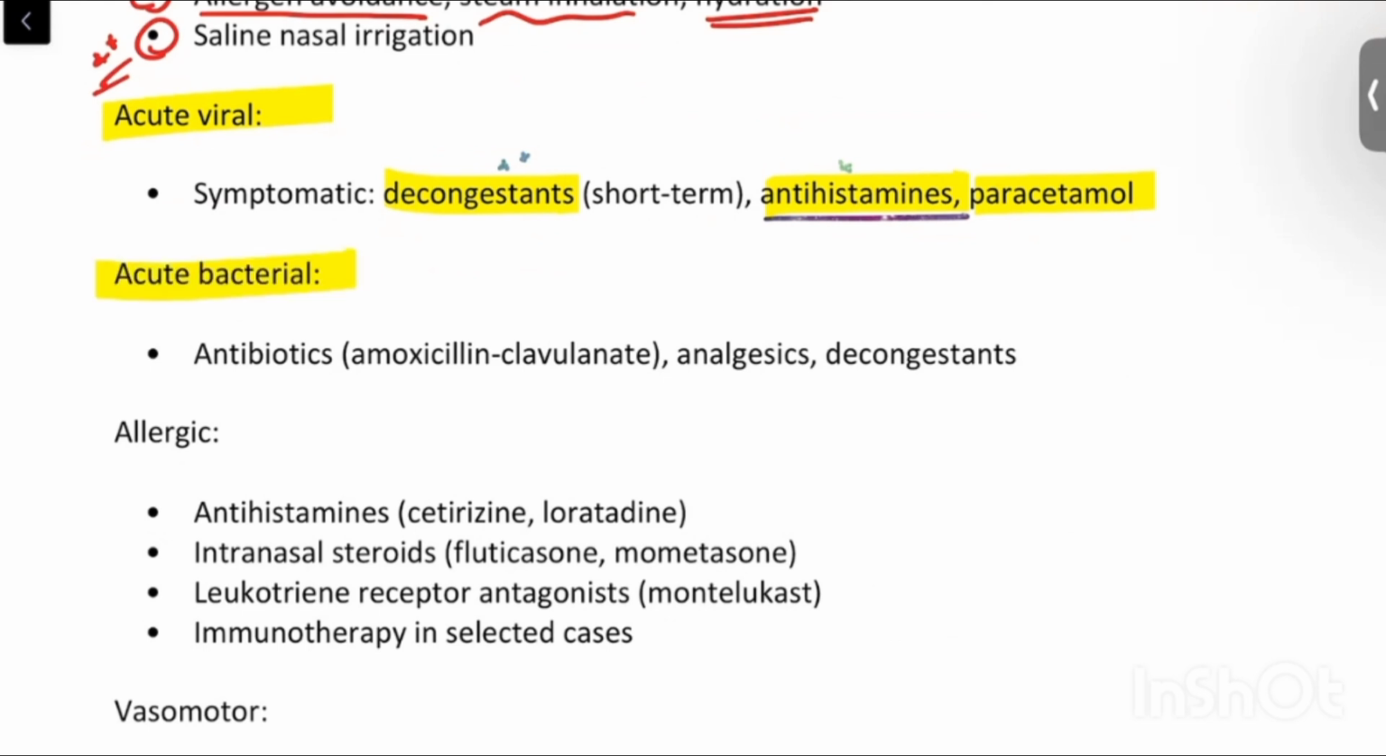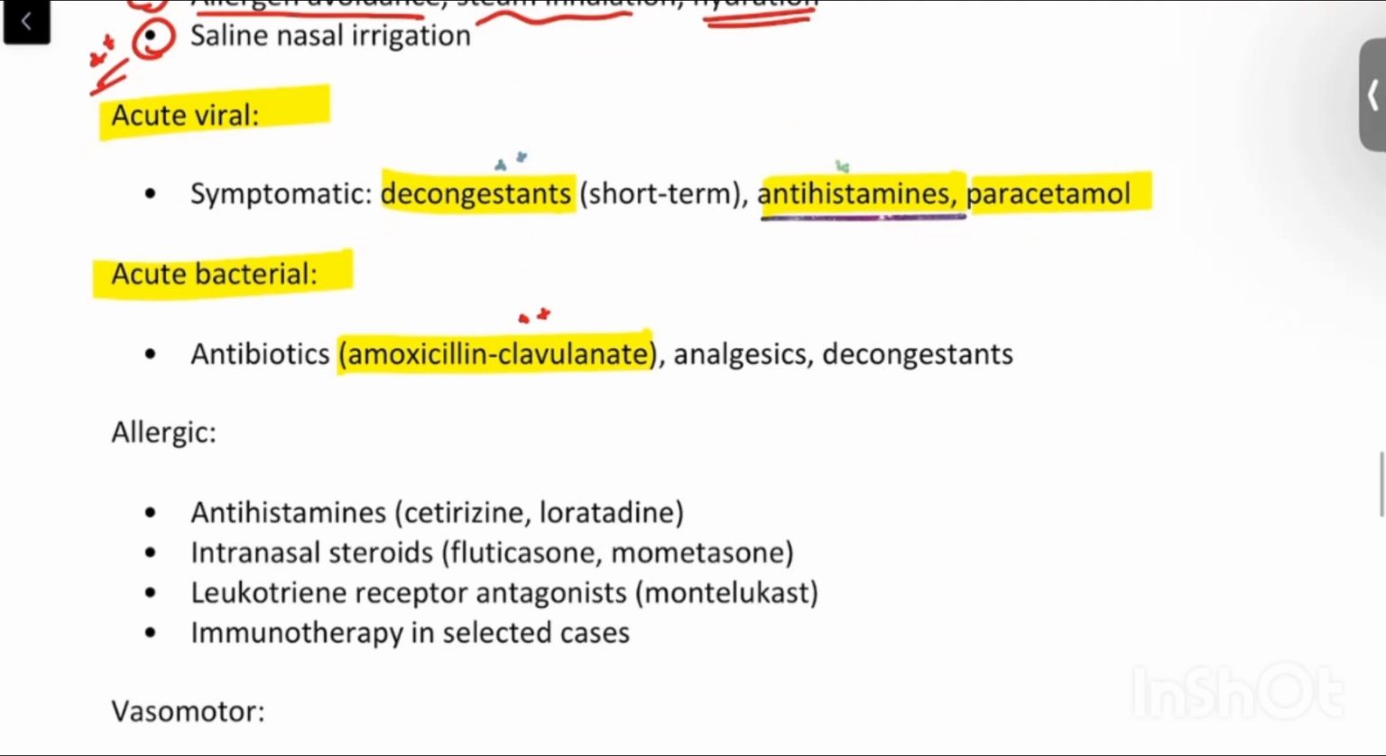In case of acute bacterial rhinitis, we will prescribe antibiotics. Again, most commonly we will prescribe amoxiclav, that is amoxicillin and clavulanate. But again, if you send for culture and sensitivity, you can choose appropriate antibiotic based on the bacteria to which it is sensitive. Other than that, painkillers like analgesics and decongestants can be used.